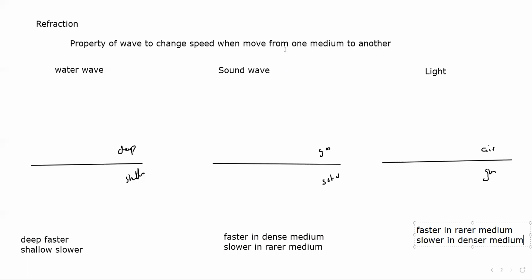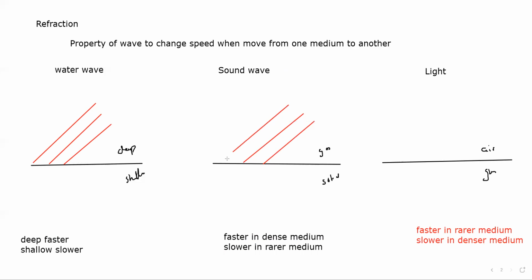So when we sketch here the wave fronts, for water waves for example, the wave fronts are traveling from deep to shallow. Sound also, the wave fronts are traveling from say gas to solid, and for light also it is traveling from air to glass.